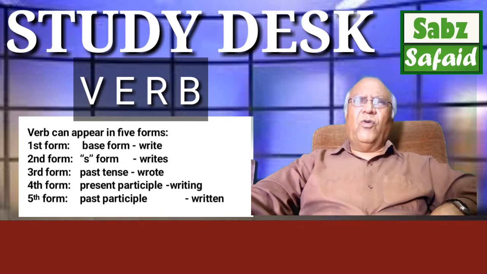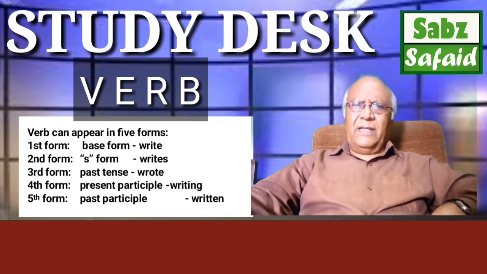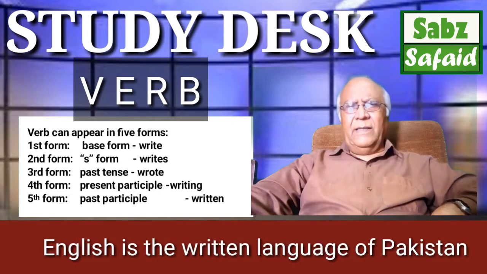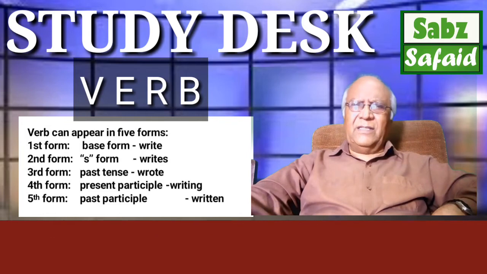And the third form is the past tense, and the fourth form is present participle, and the fifth form is past participle. Well, you see that first two forms, the base form and the S form, these are used in the simple present tense. Well, if the verb is clear, then your tenses will also be clear, because so many students tell me that they learn tenses every year, and every year they forget.